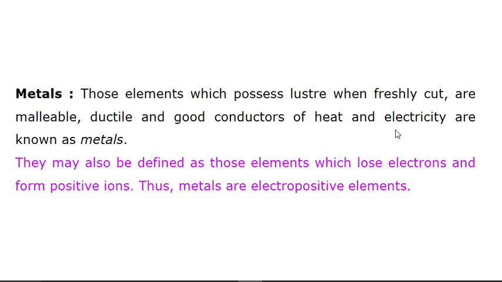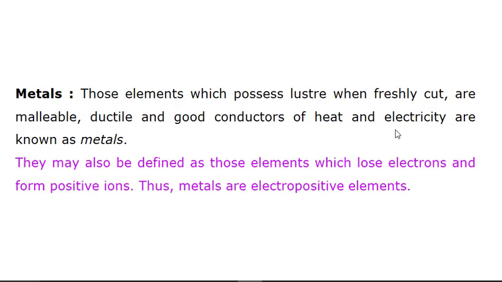They may also be defined as those elements which lose electrons and form positive ions. Thus, metals are electropositive elements. So, how do you come to know whether an element is a metal? In two ways we can define. First, if you take a metal, then it has luster. What luster is, we will discuss when we discuss physical properties. So the element which possesses luster when it is freshly cut or polished, malleable, ductile, and a good conductor of heat and electricity, in that case we say the element is a metal.